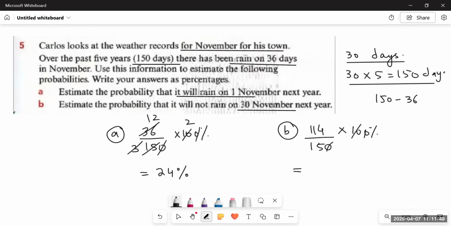And then again, 5 twos are 10, 5 threes are 15, 3 ones are 3, 3 threes are 9, and then 2 is left, 24, 3 eights are 24. 38 twos are 76%. So there is a 76% chance that it will not rain on any specific day in November. There are fewer chances that it will rain, and more chances that it will not rain on any specific day in November.